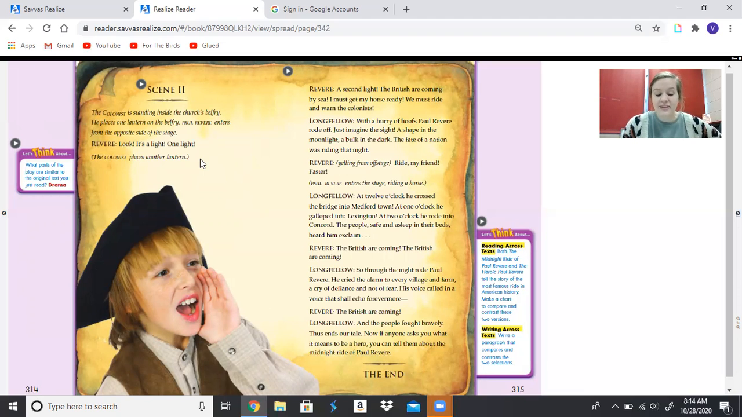Ride, my friend, faster! And it says that he would have yelled that from off stage. And Paul Revere enters the stage riding a horse. And remember, we had a note at the beginning that did not have to be a real horse, right?